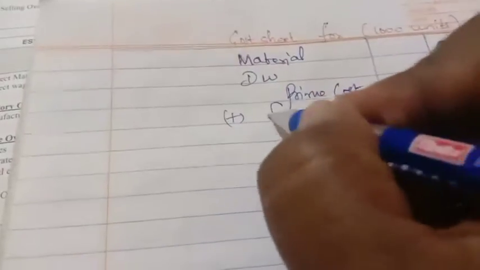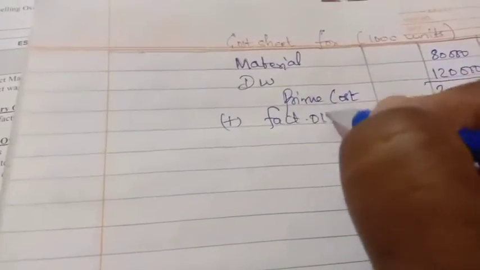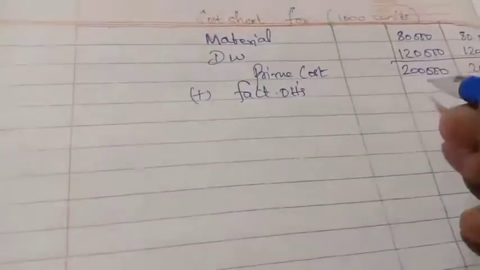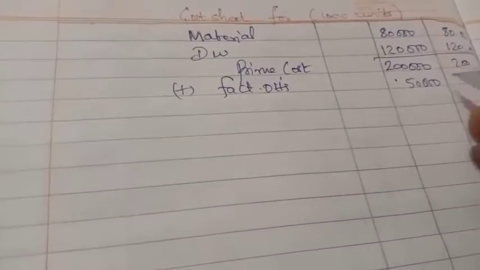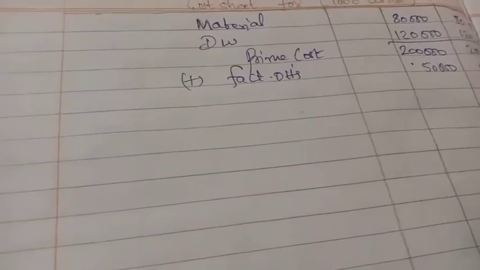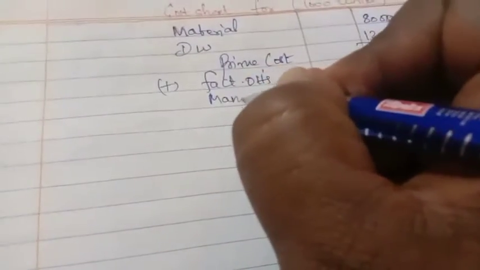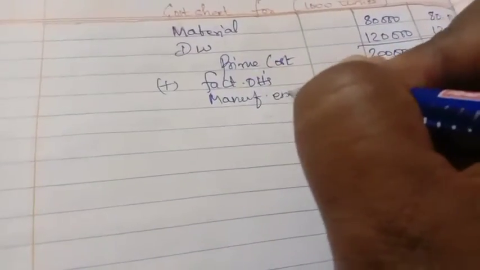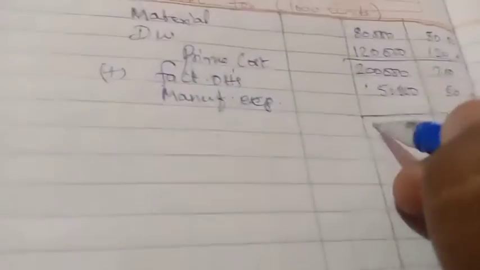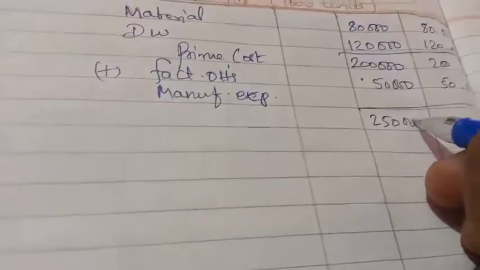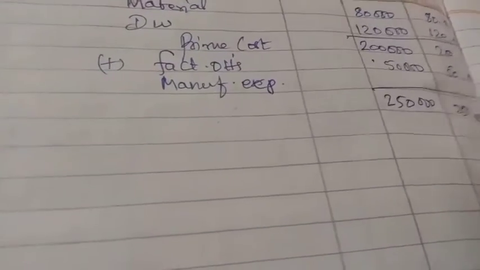Add factory overheads, that is manufacturing expenses, 50,000. 50 is the unit. Manufacturing expenses total 2,50,000. 250 is the per unit.